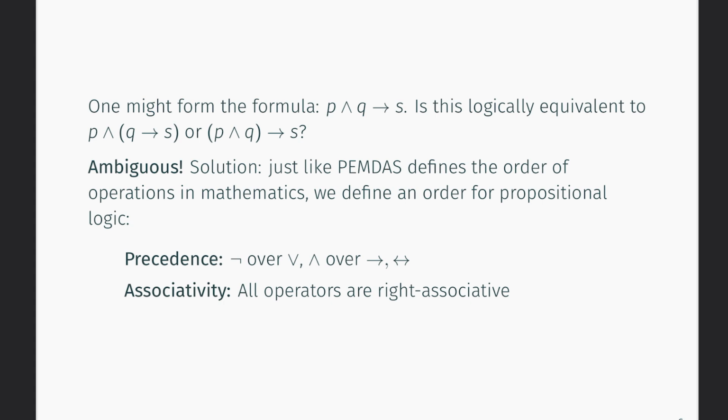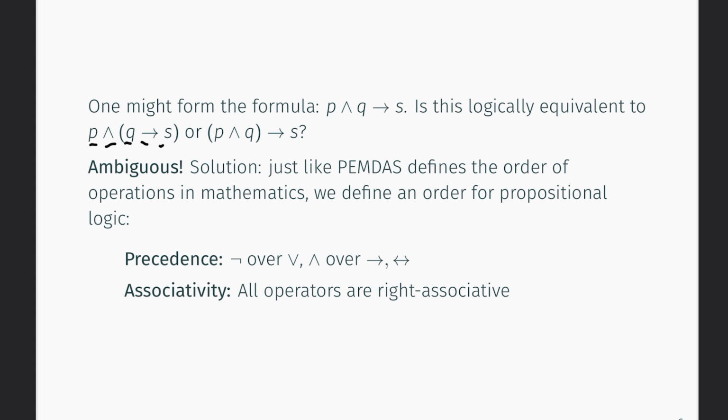So (P and Q) implies S, or is it logically equivalent to P and (Q implies S)? So the first case. Well, we actually don't know. It's ambiguous based on the definition we've seen so far. However, there is a solution in this case.